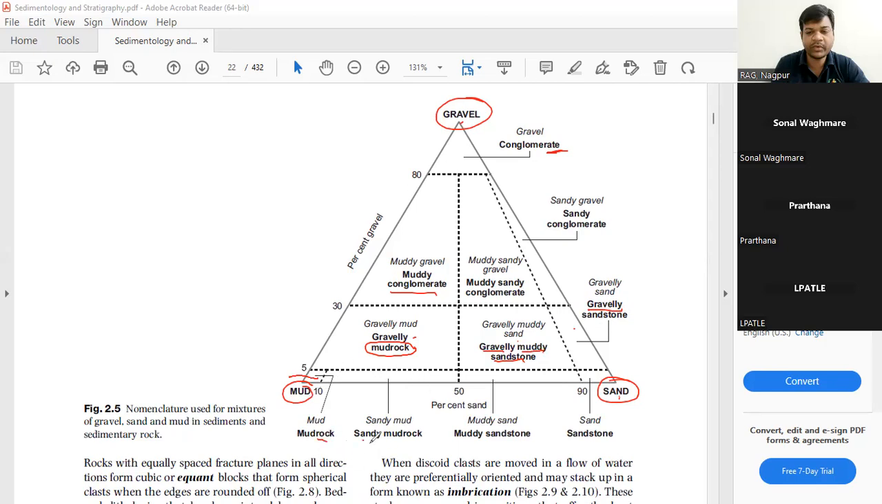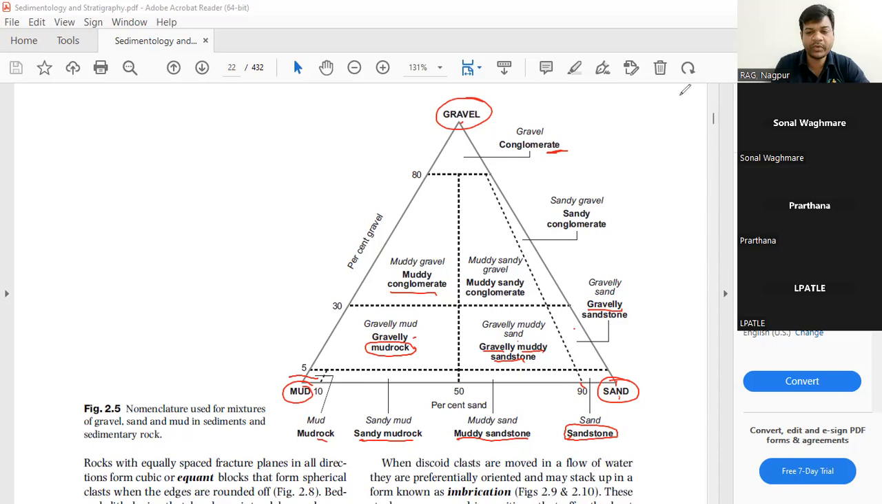This field is for sandy mud rock. This field is called muddy sandstone, because the mud is now getting transformed into sand. And here almost 90 to 100% sand is sandstone. So this is the nomenclature which is used for the mixtures of sediments.